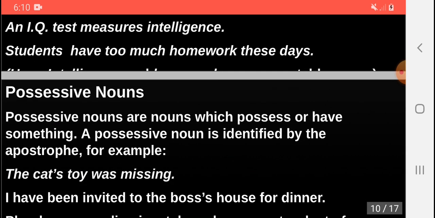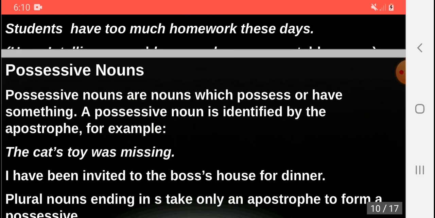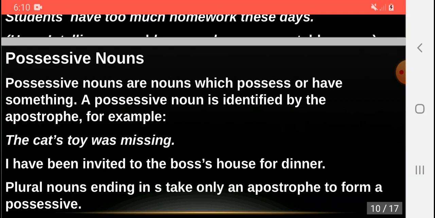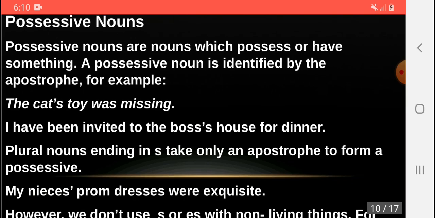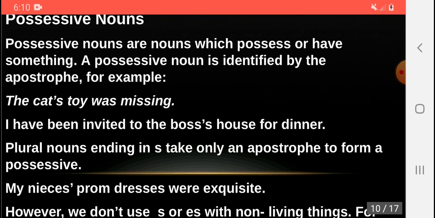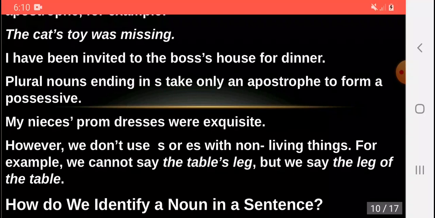Then we have possessive nouns. Possessive nouns are nouns which possess or have something. A possessive noun is identified by the apostrophe. For example, the cat's toy was missing. I have been invited to the boss's house for dinner. Plural nouns ending in s take only an apostrophe to form a possessive. For example, my nieces' prom dresses were exquisite.